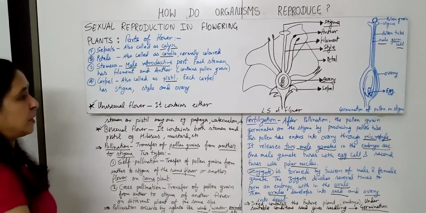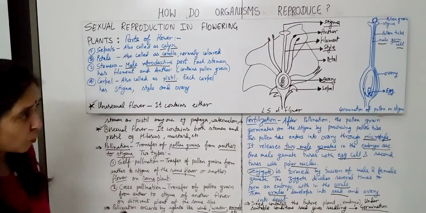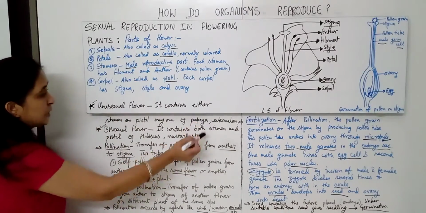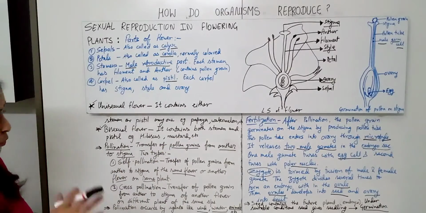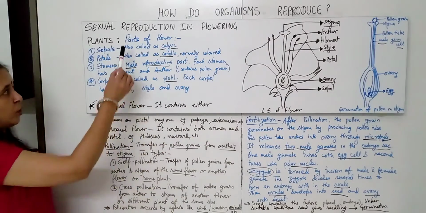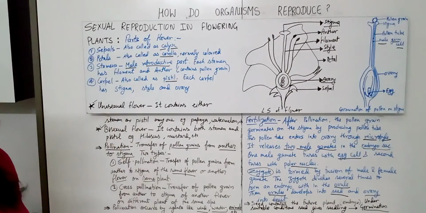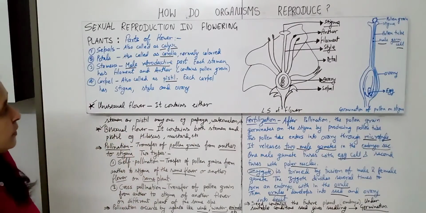So please be familiar with the diagram. What are these terms, unisexual and bisexual? You should know at least one example of each. And what are the parts of the flower? So please have a look at this one. Note down each and everything.